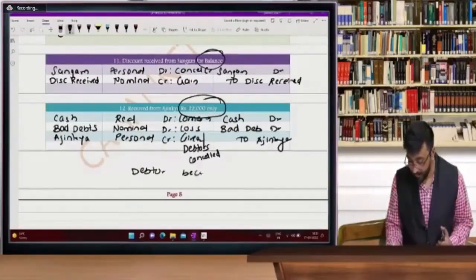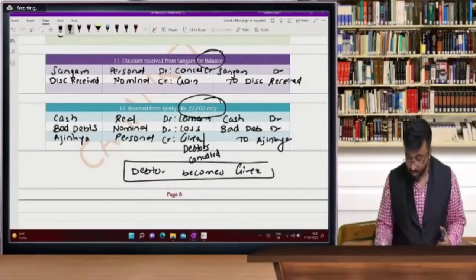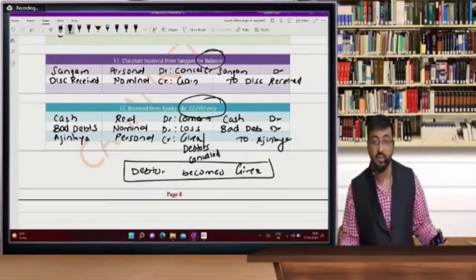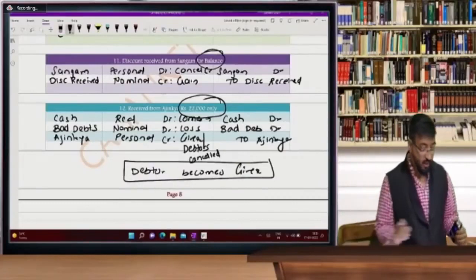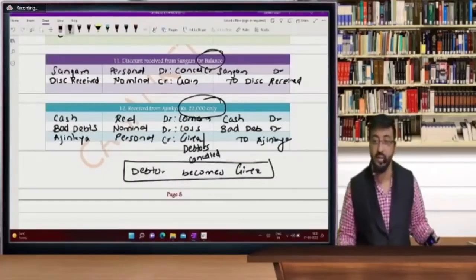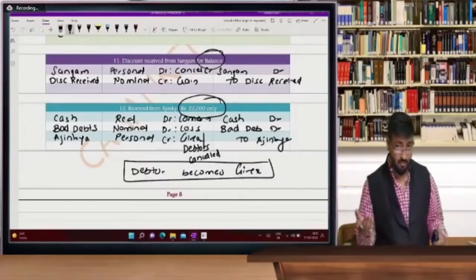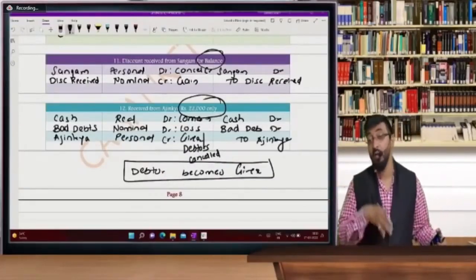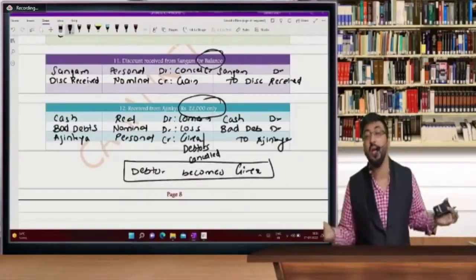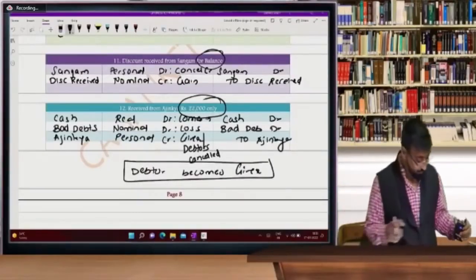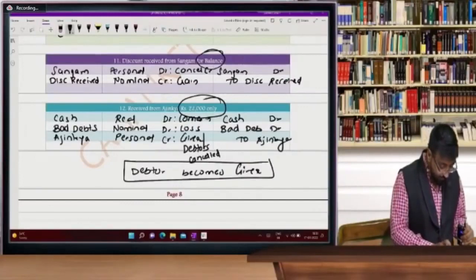Debtor becomes giver. So whenever we have debtors, we are cancelling him. So debtor becomes giver. Apply this rule. So this is a science. And what is art? That I'm going to tell you afterwards. Why accounting is an art. Here, we are applying a rule and passing an entry. So we are following one science. Okay.